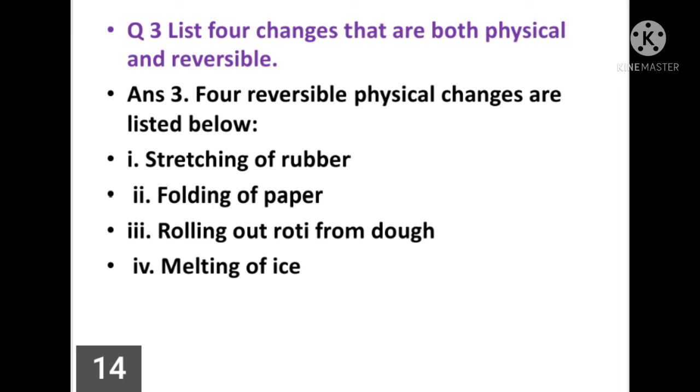The first one is stretching of rubber, or we can say stretching of rubber band. Second is folding of paper. Third is rolling out roti from dough. And fourth is melting of ice. All these are both physical as well as reversible changes. These changes can be reversed as well as physical.